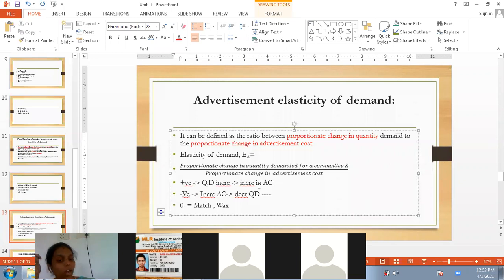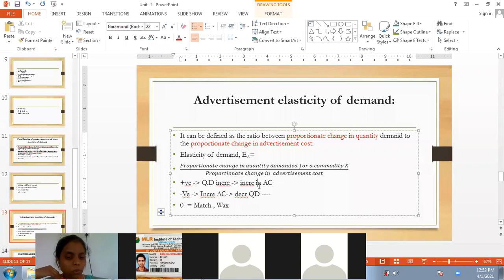More people, whoever are fans of Shah Rukh Khan, will start using this Fair and Handsome cream. So the demand for the commodity will increase. In that case, the advertisement elasticity of demand is positive. Decrease also works the same way: a decrease in the advertisement cost will ultimately decrease the quantity demanded.